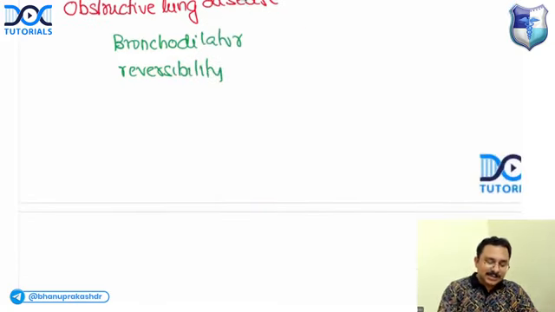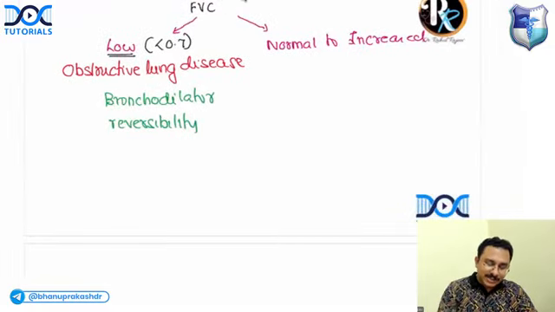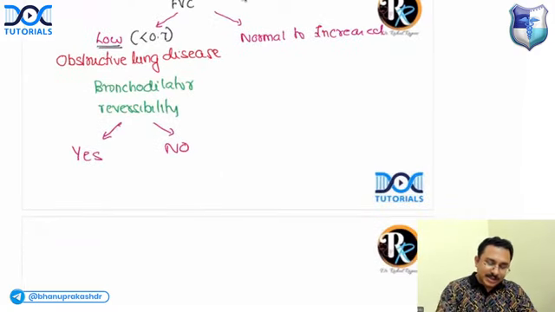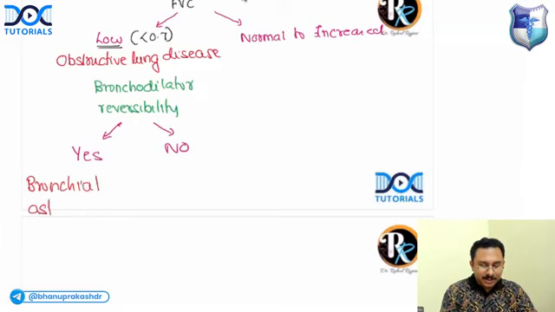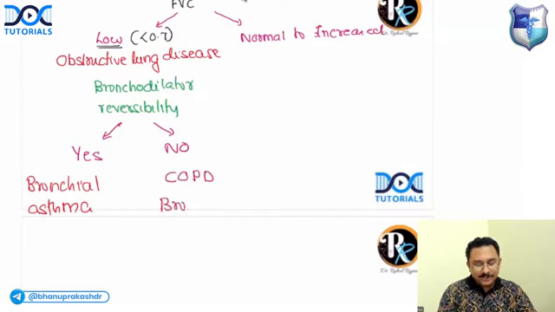If the answer is yes, then the diagnosis is bronchial asthma. If there is no bronchodilator reversibility, it is either COPD or bronchiectasis. So what is bronchodilator reversibility?